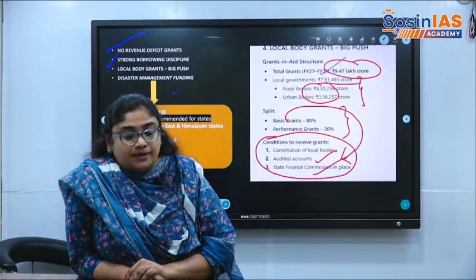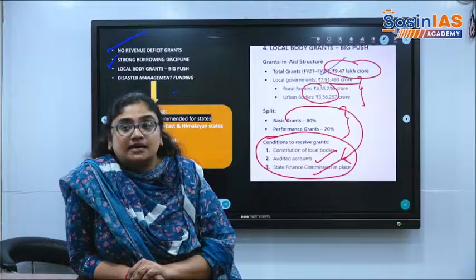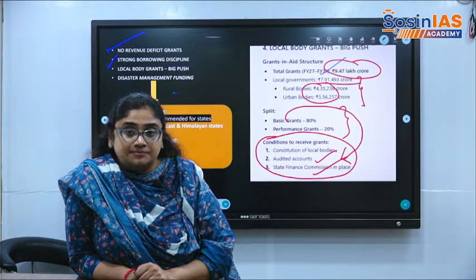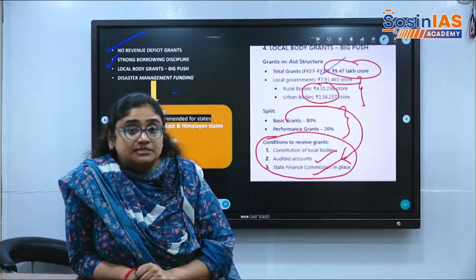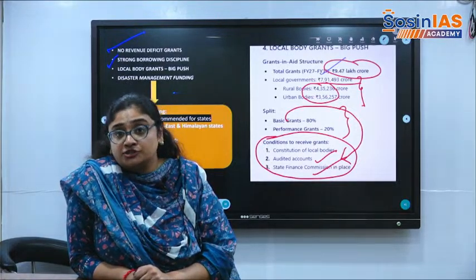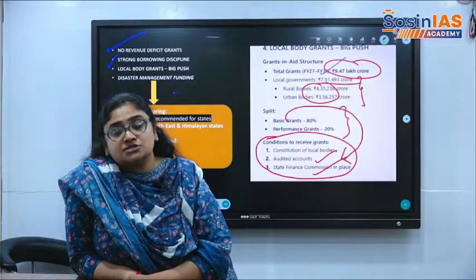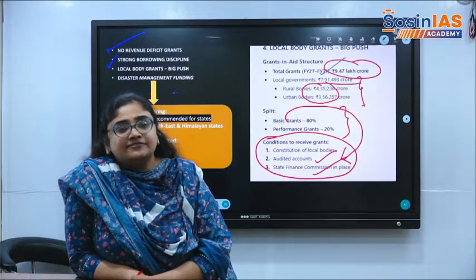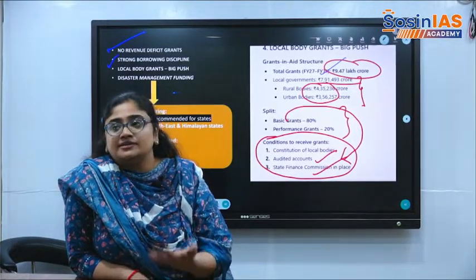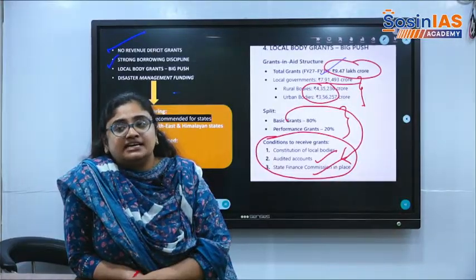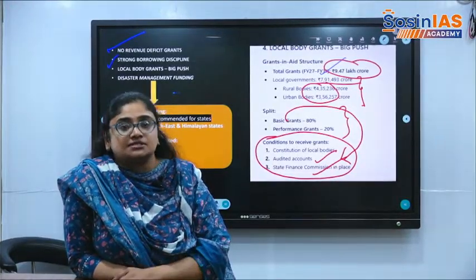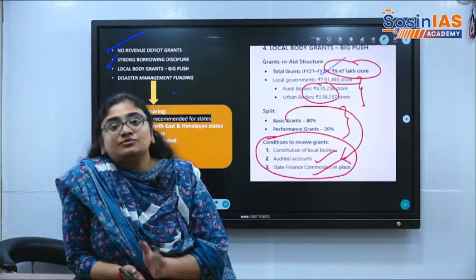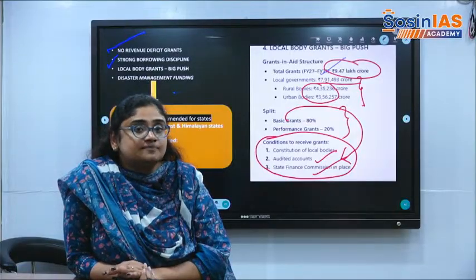But over a period of time, it has declined, and in the present budget, it has been estimated that the fiscal deficit will be around 4.3% of the GDP. Right now it is 4.4. What is the fiscal deficit? When total expenditure is more than revenue, and this expenditure is financed from borrowings, that is a deficit. The fiscal deficit needs to be within certain limits according to the FRBM Act, which was passed in 2003.